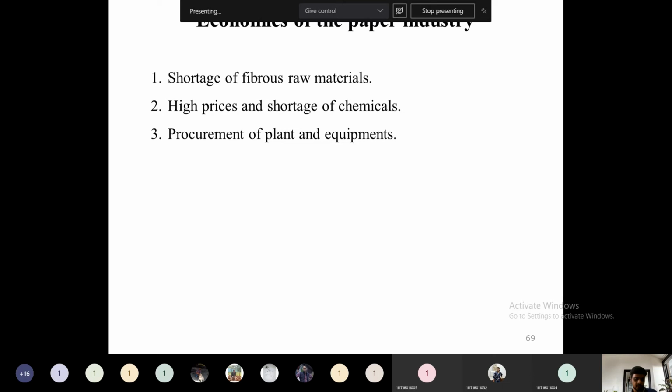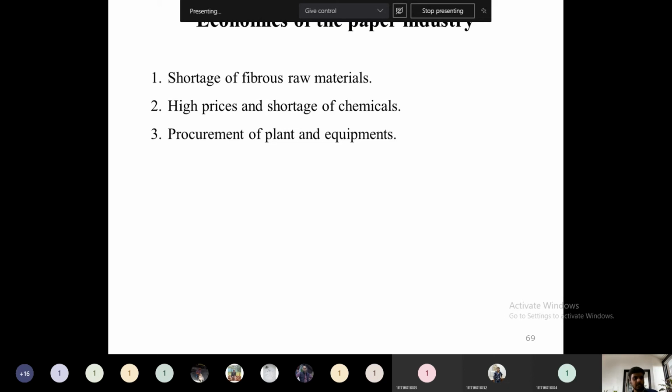The chemicals required for paper industry operation are in shortage because of a lack of alkali industries in our part of India. Especially in India, there are not many alkali industries. As far as I remember, in Andhra Pradesh there is Rayalaseema Alkalis Limited, and in Gujarat there is one alkali manufacturing plant, run by the Gujarat state government, I guess. Only 3 to 4 industries synthesize NaOH, Na2SO4 and similar alkalis. We have only very limited plants.